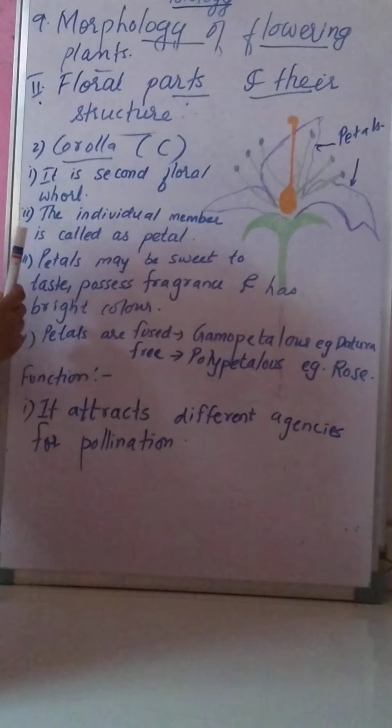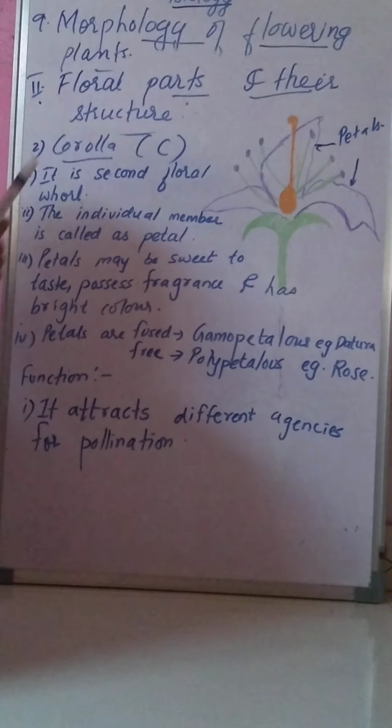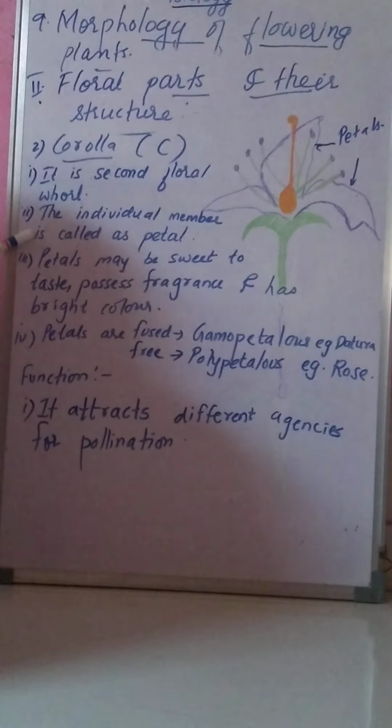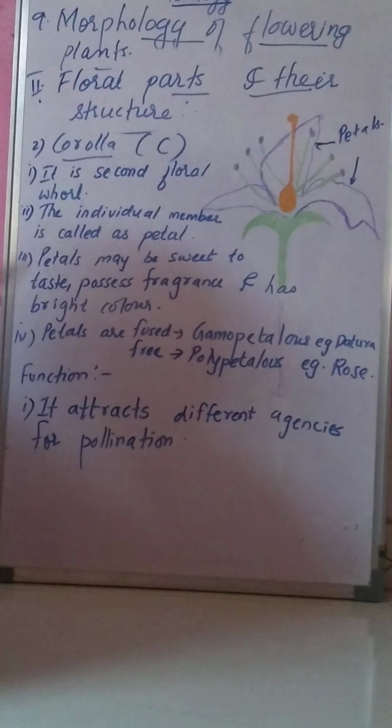So corolla is the second floral whorl. The member of corolla is known as petals, and these petals may be sweet to taste, have fragrance and bright color. The petals may be fused, gamopetalous, or free, polypetalous.